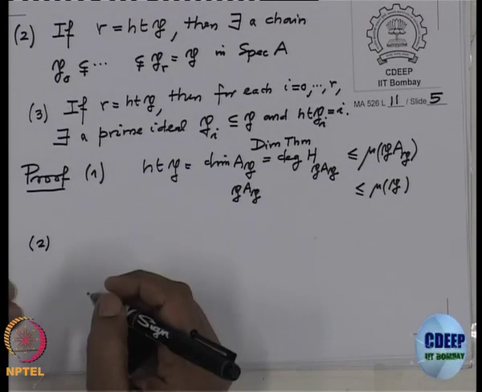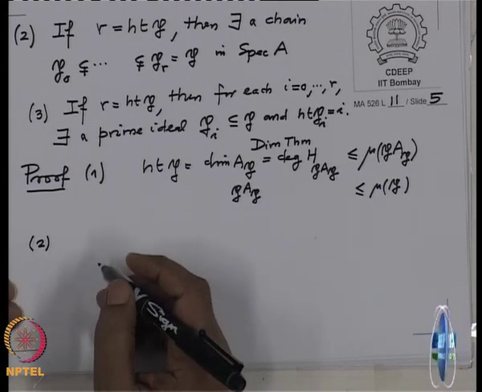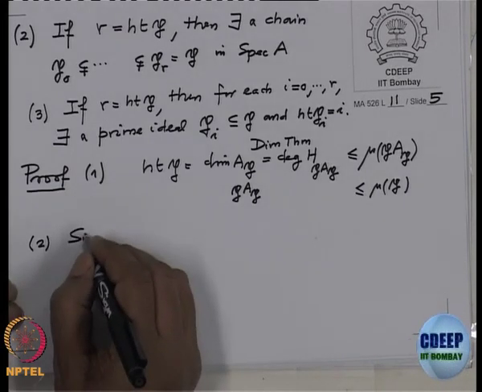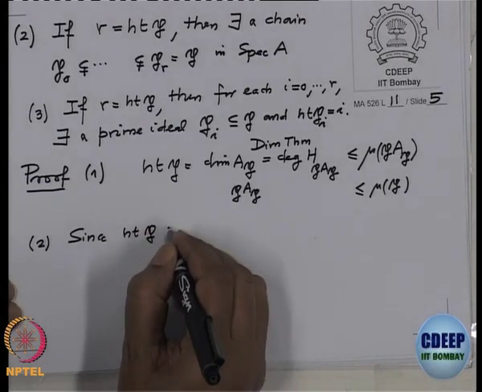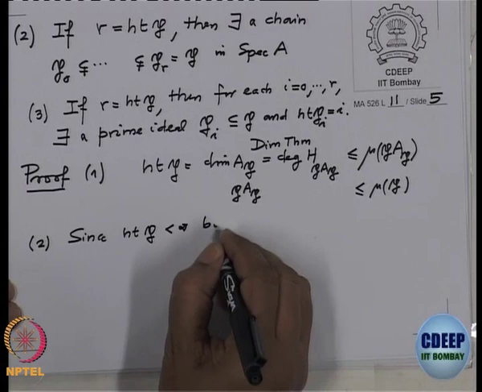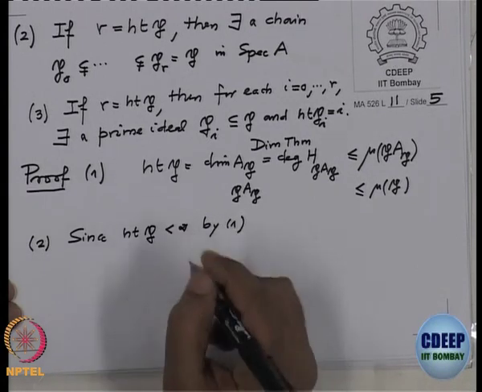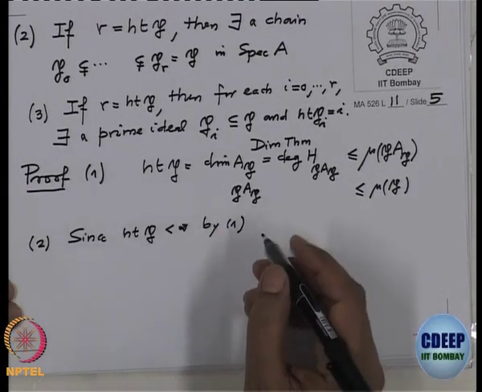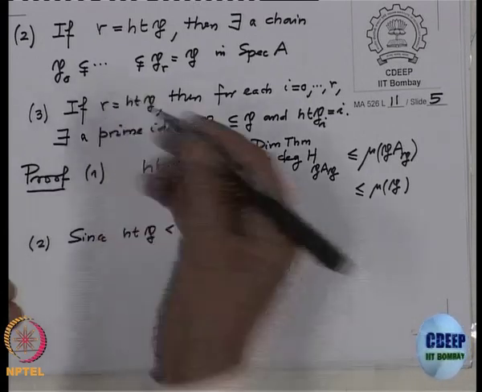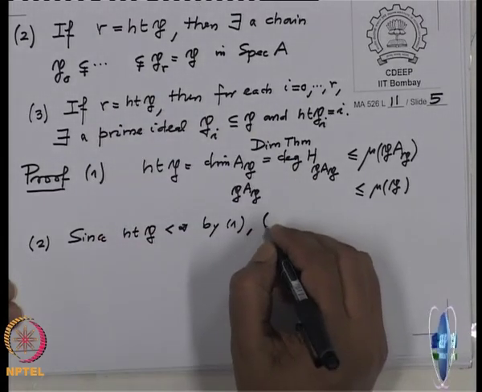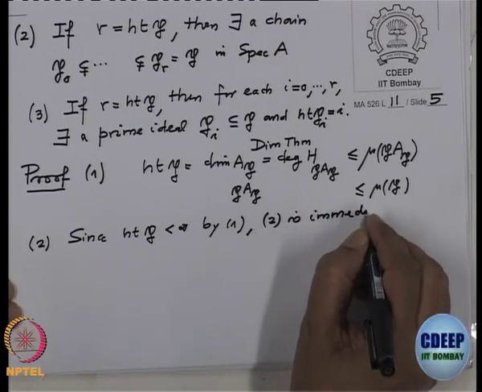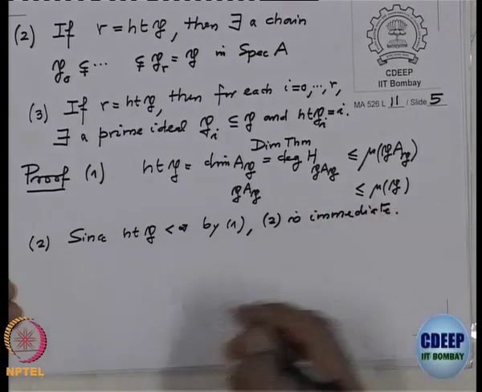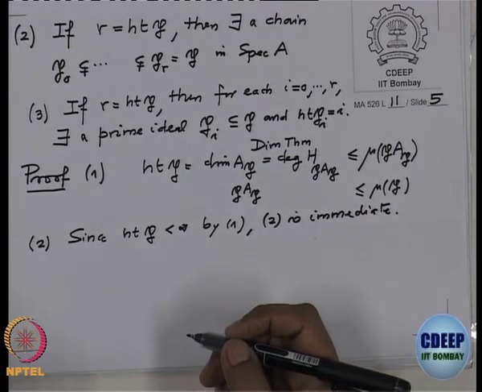So, 2, since height is finite, by 1, the 2 is clear, 2 is immediate, because it's a finite number.